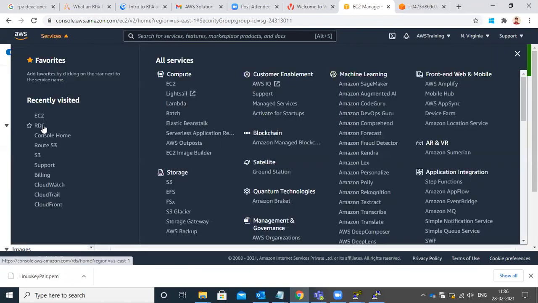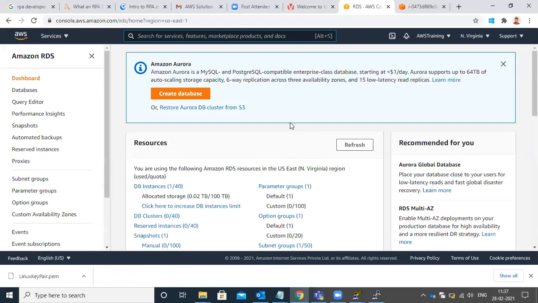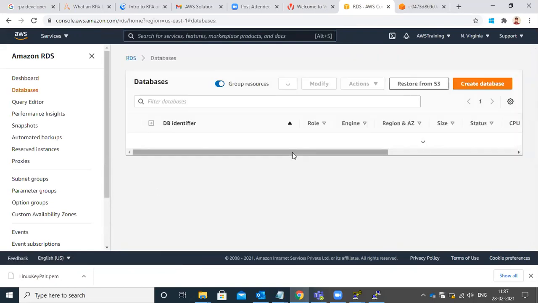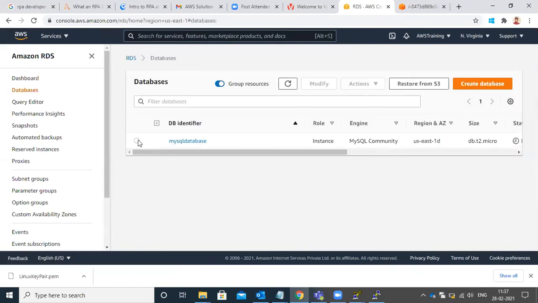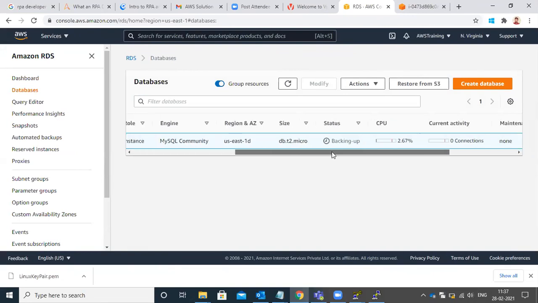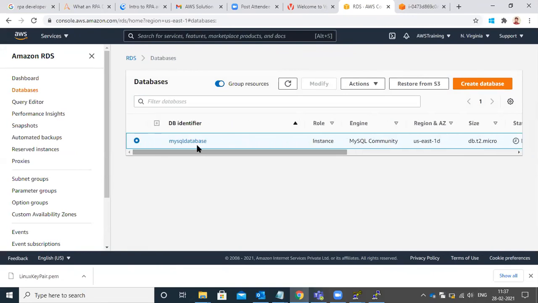Click on RDS. Click on databases. Click on that MySQL database.